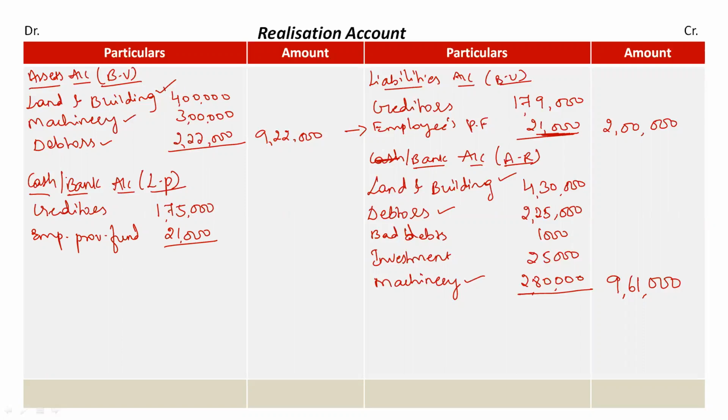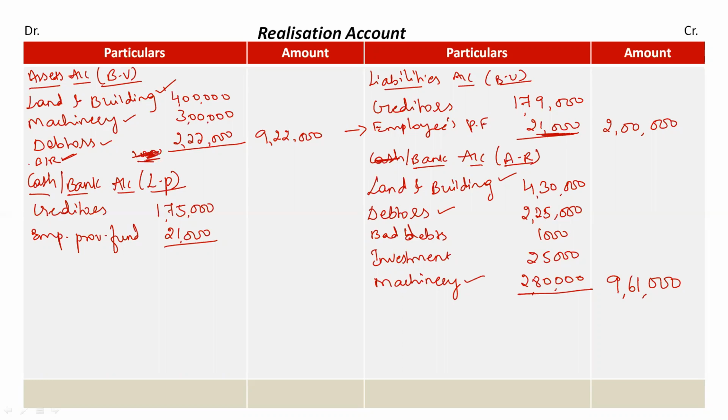Sometimes we have bills receivable of rupees 2,000 and no information is given, so we forget to take this 2,000 in the assets realized, but that is wrong. All the assets must be mentioned on the opposite side. In that case, we will assume that bills receivable are sold for the same value.